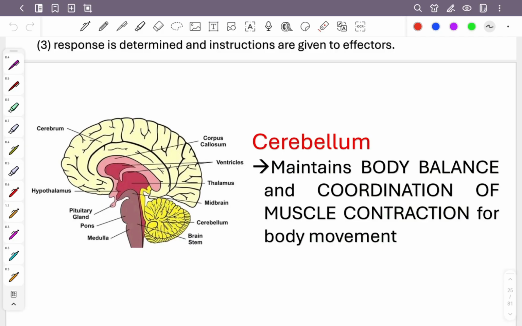Maybe your body says, I want to lift your left leg, but it cannot because the cerebellum got hurt. Even if your brain says, okay, now I want to lift the left leg, the left leg cannot be lifted. Maybe totally cannot be lifted or only partially. So this is the problem when you get damage to the cerebellum.